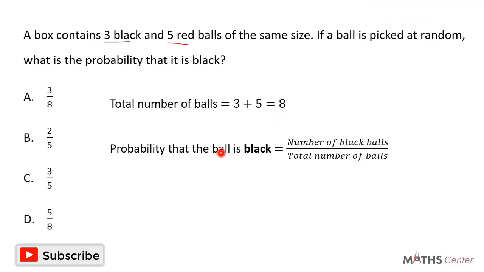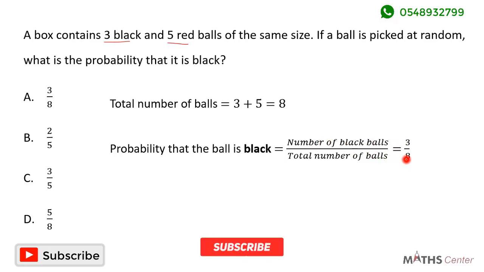So the probability that the ball is black is equal to the number of black balls, which is 3, divided by the total number of balls, which is 8. When we look through the options, we can see that the correct option is A, 3 divided by 8.